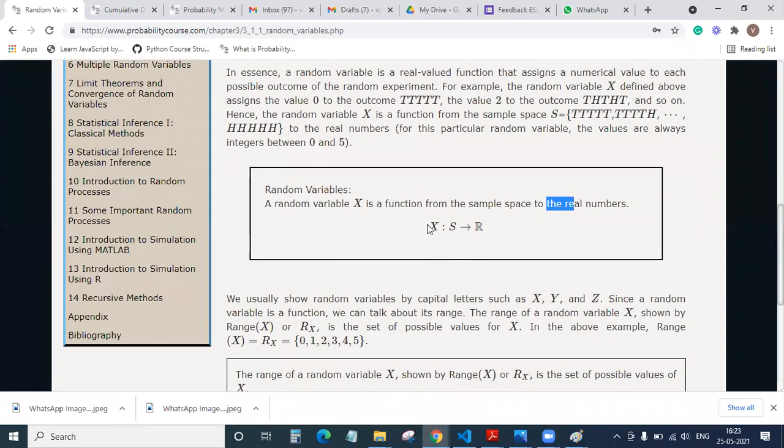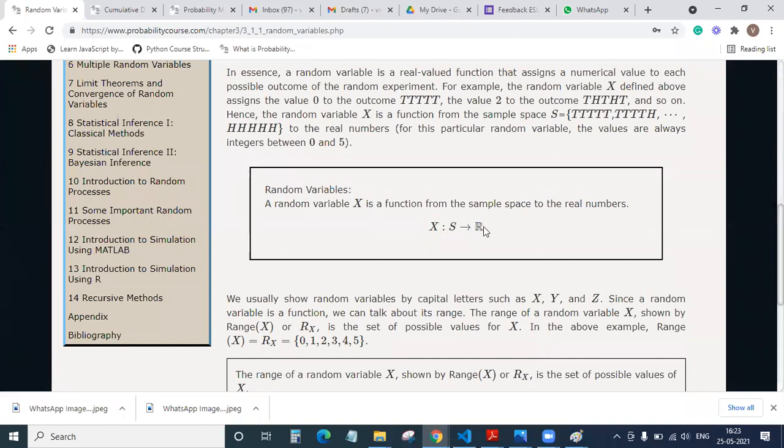So a random variable is nothing but a function from the sample space to the real numbers. See here, friends, please observe this equation. X is a random variable. This 2 colons tells us that X is conditioned on, and S is nothing but the sample space, and this X is being mapped into your real numbers. This is nothing but a random variable.